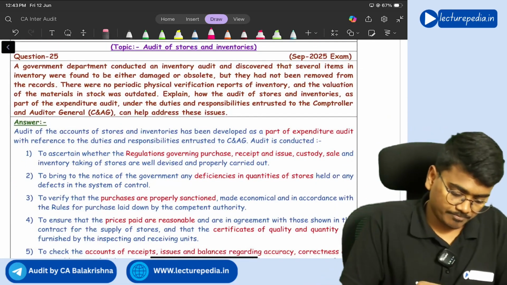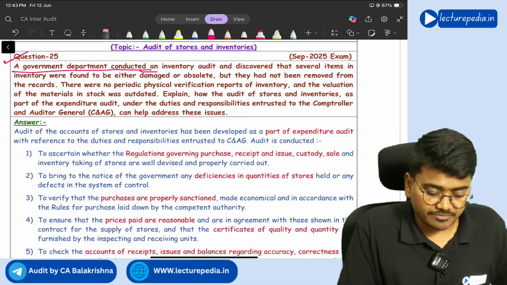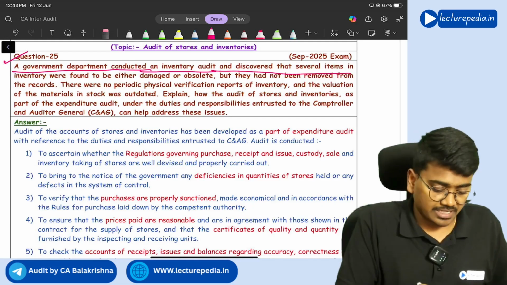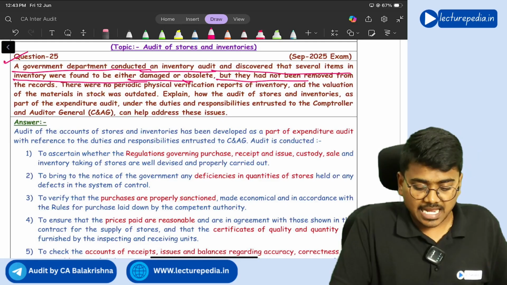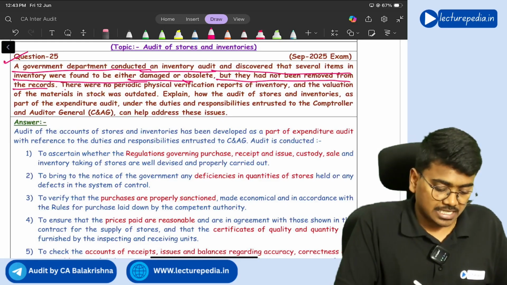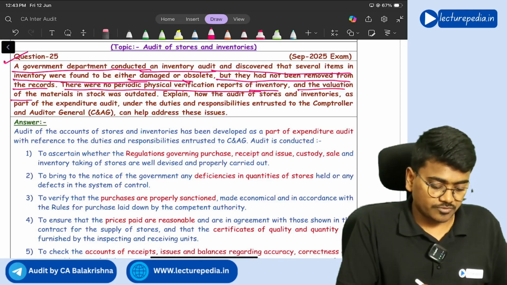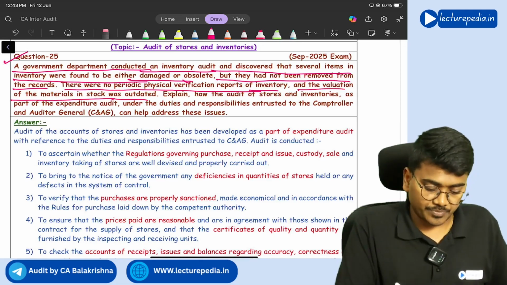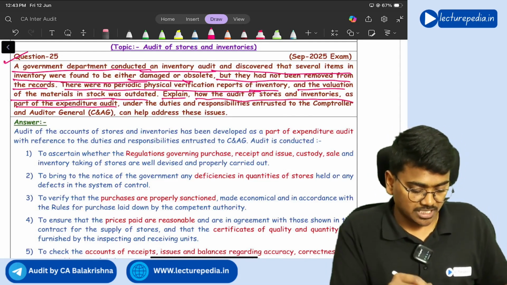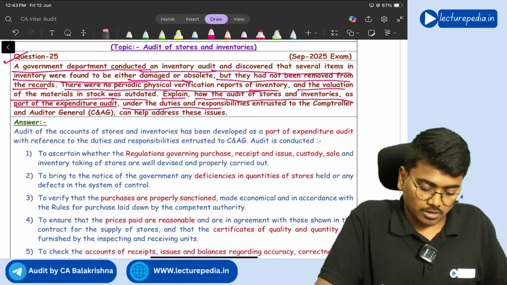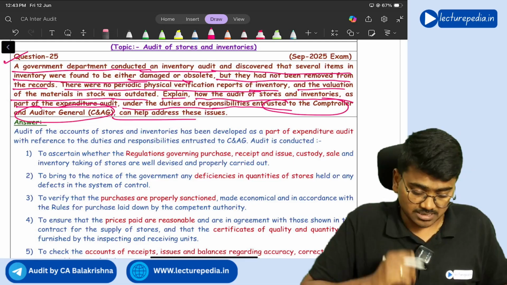Next, question number 25. A government department conducted an inventory audit and it is discovered that several items in inventory were found to be either damaged or obsolete, but they had not been removed from the records. There were no periodic physical verification reports of inventory, and the valuation of materials in stock was outdated. Explain how the audit of stores and inventories as part of expenditure audit under the duties and responsibilities entrusted by Comptroller and Auditor General of India can help address these issues.